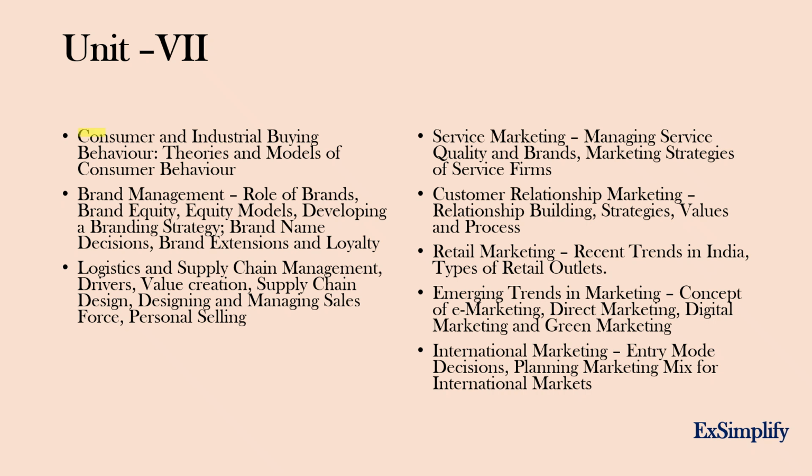Here, consumer buying and industrial buying behavior is very important. We have around 8 to 9 or 12 behaviors, I guess, if I'm not wrong, 10 or 12, I'm not sure, but it's more than 5 behaviors. It's very easy, but if you are reading it for the first time, it will be very difficult and very confusing.